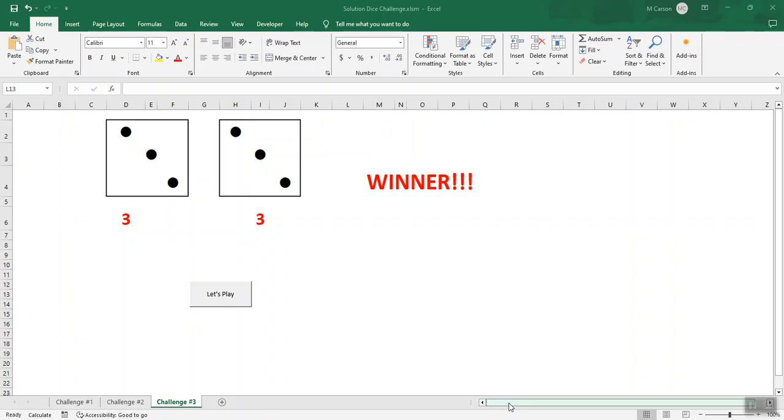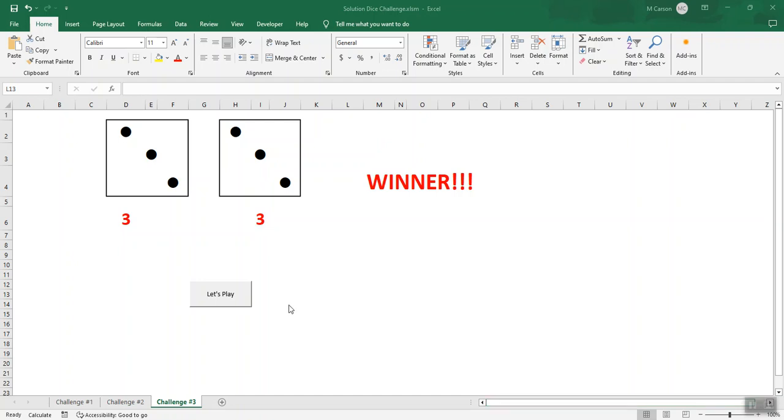This video is on how to make a picture appear if a certain criteria is met in Excel, and then have it look like it disappears when that condition is no longer there. So my example is in the DICE project. Students often ask me, how do I make a picture appear when my two dice match?